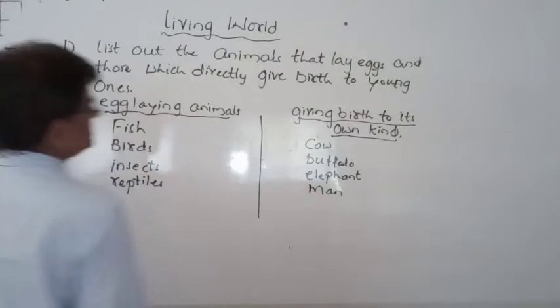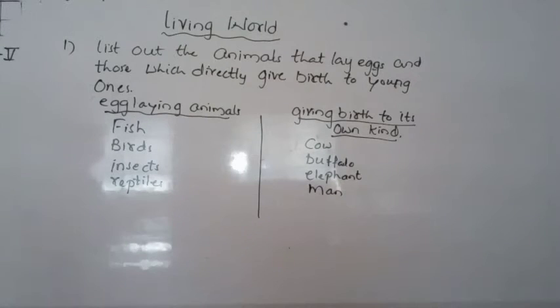Understood? So this is how reproduction takes place in animals and all. Understood? You can take down this one in your classwork.